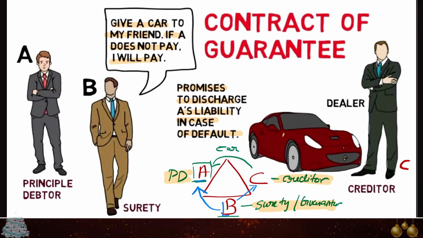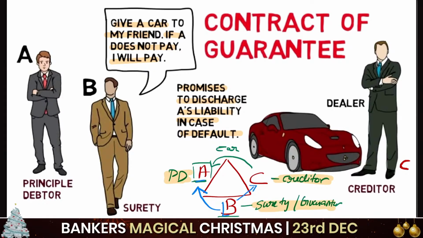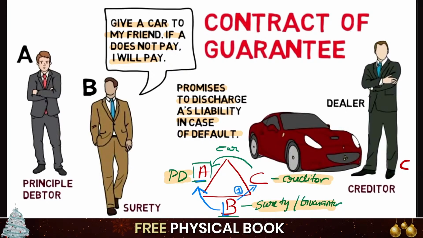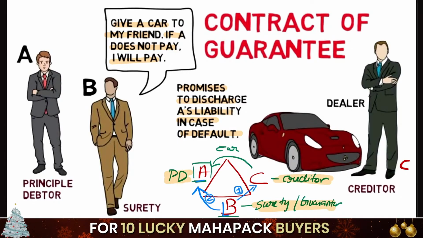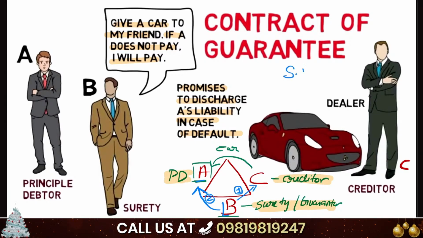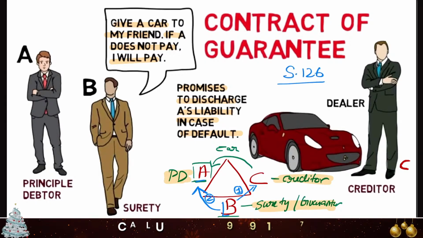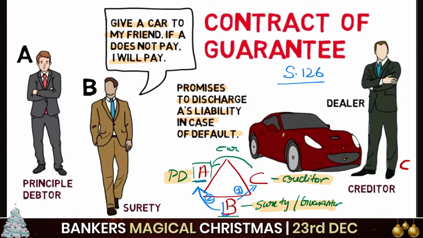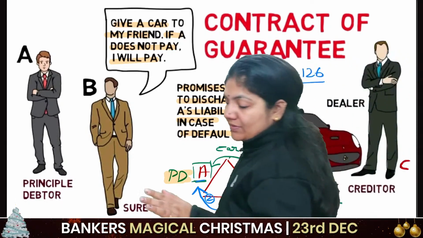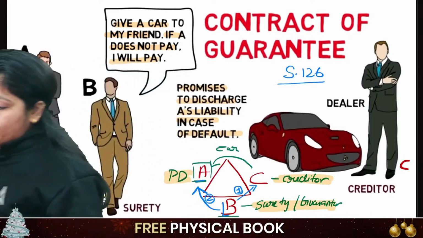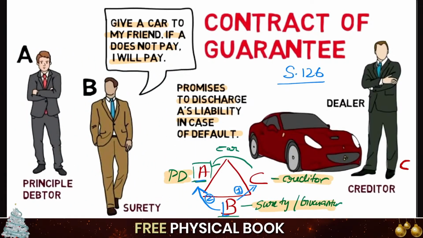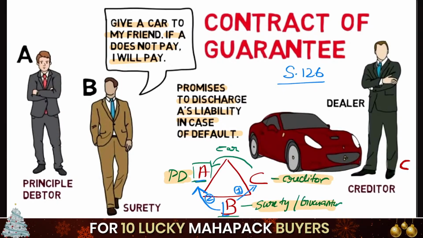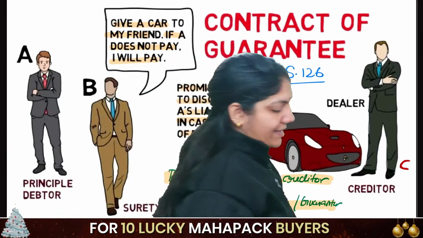Because in today's era, nobody is going to do your work free of cost. So in this case, if B is paying money on behalf of A, B will obviously demand his money from the principal debtor. So the contract between A, B, C is called a contract of guarantee, and that is written in Section 126 of the Indian Contract Act. So a very simple example of the contract of guarantee. In banks also, class, the bank acts as a guarantor.